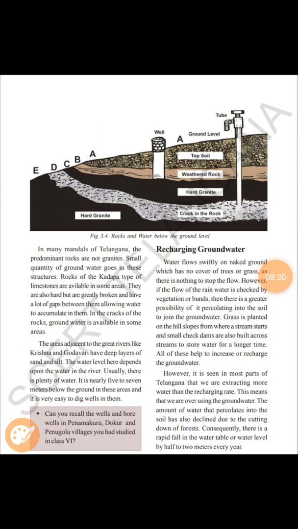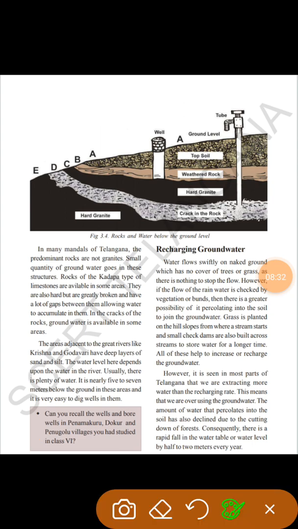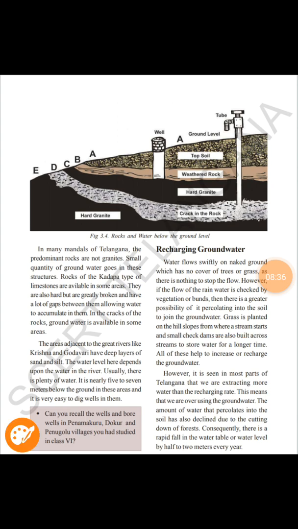Grass planted in the hilly slope area will have the capacity to start a stream. And also we can build some check dams, some small dams. We can also build some tanks to preserve the groundwater.